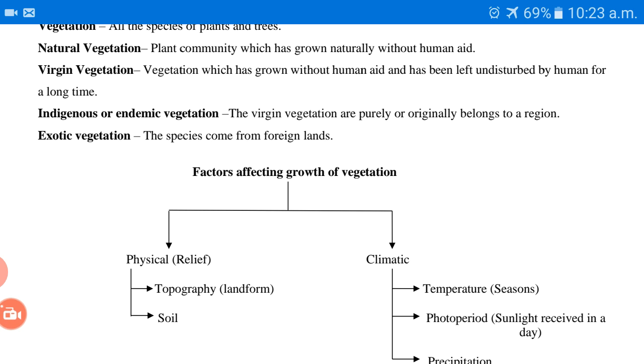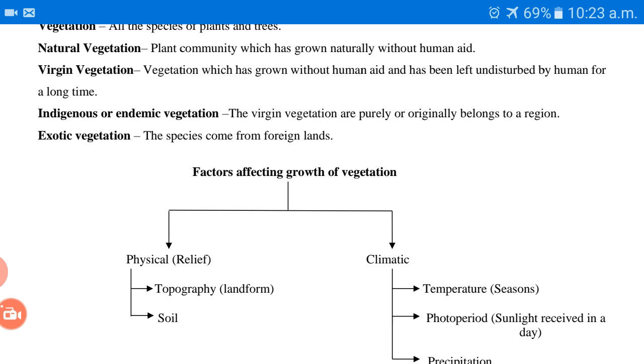Virgin vegetation means the natural vegetation which is grown without human assistance, without human aid, and left undisturbed by humans for a long time. That means the areas in which human beings are not going and they are not disturbing the biodiversity, they are not changing any of the things, then it is known as virgin vegetation.